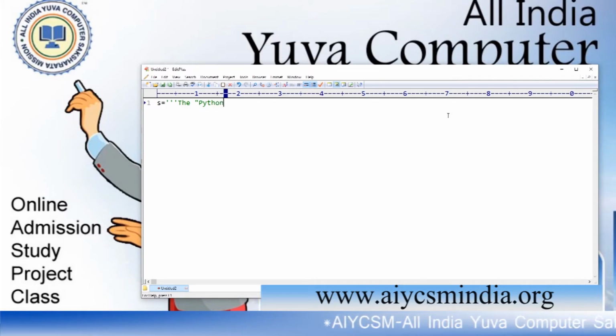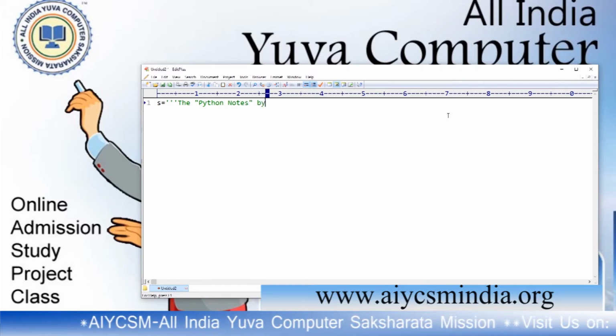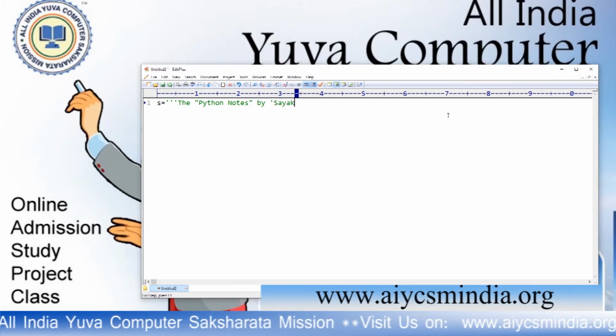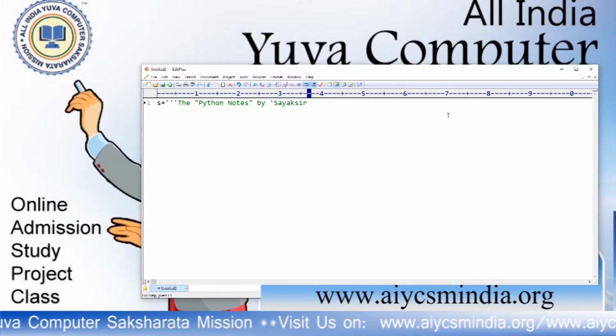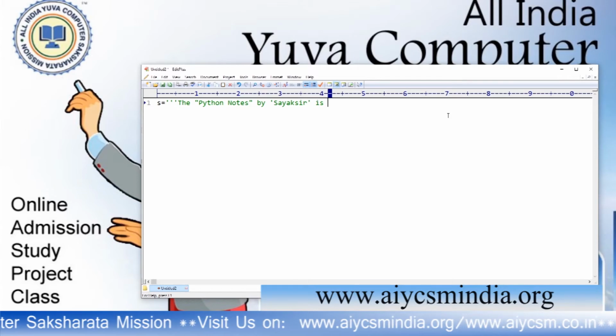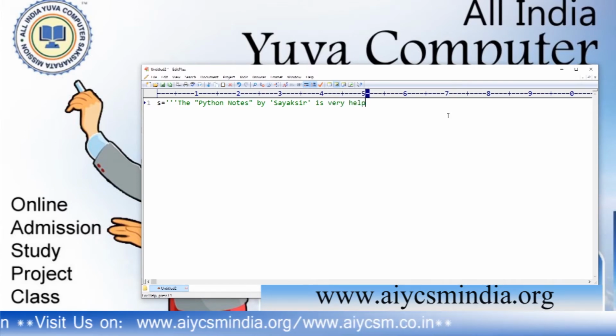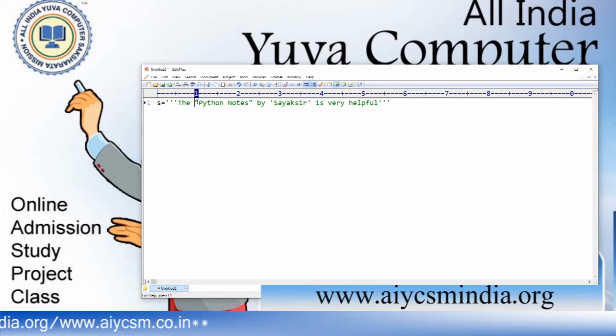Python notes by Shayok sir is very helpful. Okay. In this string, I use double quote and single quote within the string.